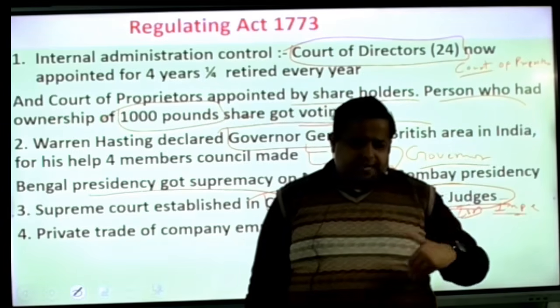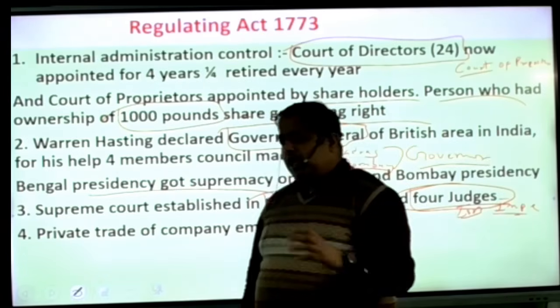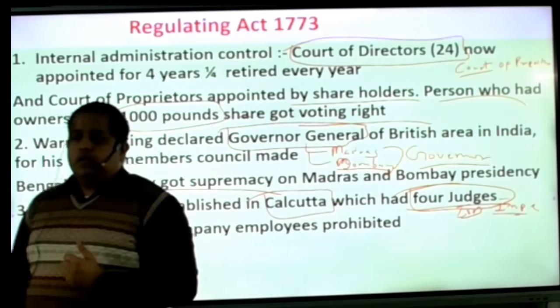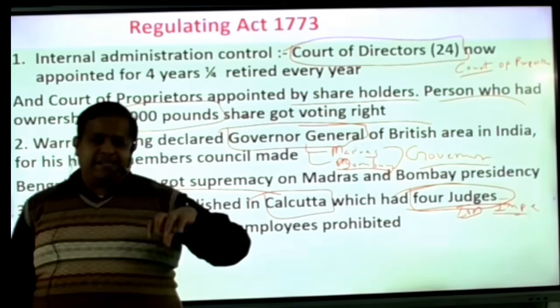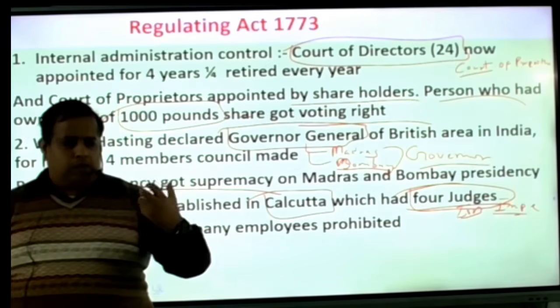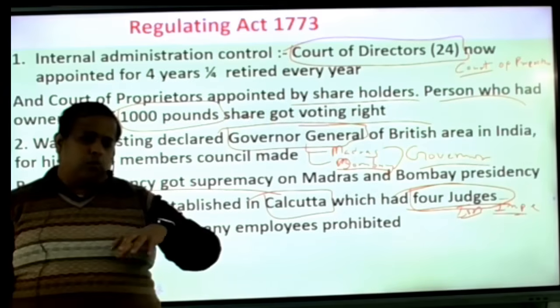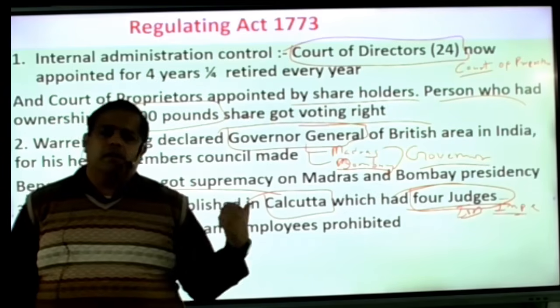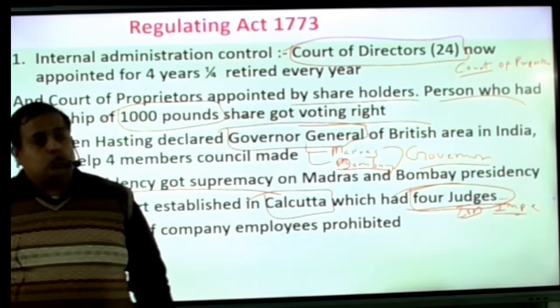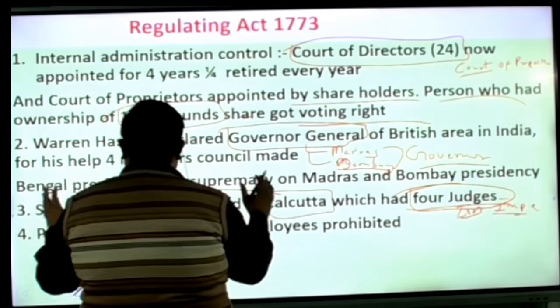If you sent any message from India to England, it took 4 or 5 months. So that's why, to act accurately, the post of Governor General was now made. So above all governors, there was a Governor General. Okay? So this took place in the Regulating Act.